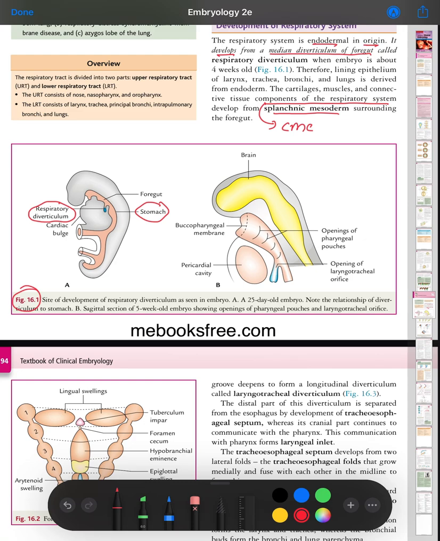Figure B, sagittal section of a 5-week-old embryo, showing the opening of the pharyngeal pouch and the laryngotracheal orifice. Larynx.